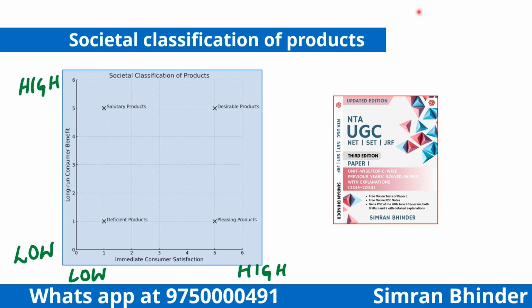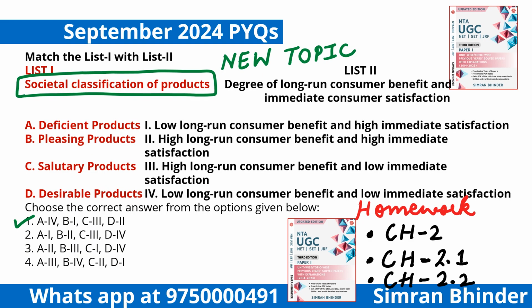So I hope these 4 types of products based upon societal classification are clear to you. Now coming back to the question again, we are prepared with the content. If we are prepared, we are able to do it, right? So it is a match the following question. A point में लिखा है deficient products. In case of deficient products, we have learned long run consumer benefit is low and immediate satisfaction is also low. Deficient products, you have to match A point with fourth point.